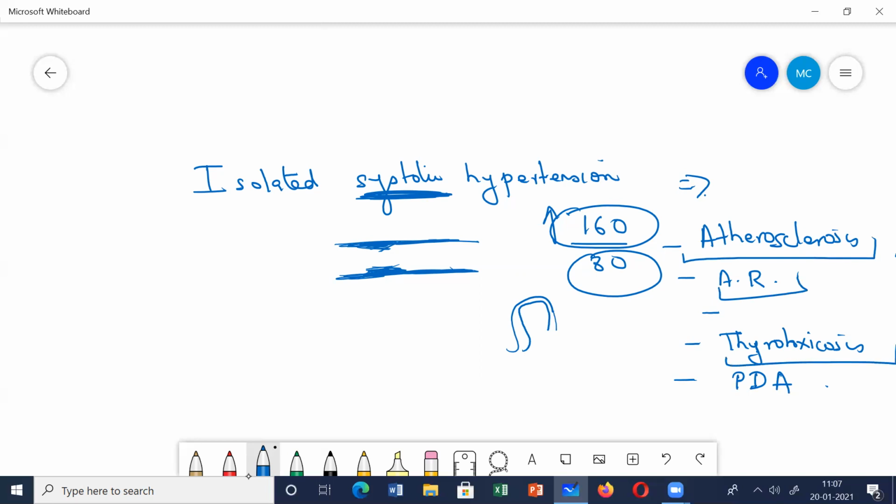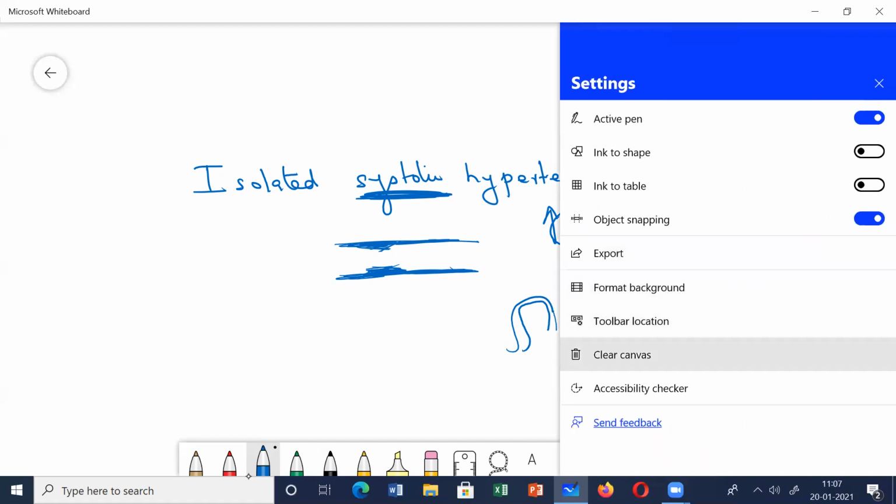Next, let us see how you are going to measure the blood pressure. What method are you going to adopt for measuring the blood pressure? Ideally, although this ideal method is not followed in the clinics all the time, you should follow it. So you should know the ideal method of measuring blood pressure. Remember, the first thing is that it should be measured on 3 separate days. If you measure the blood pressure just once and find it high, don't say that the blood pressure is high. I'm talking about the ideal way of measuring. So first, it should be measured on 3 separate days, and each time you should measure it twice.